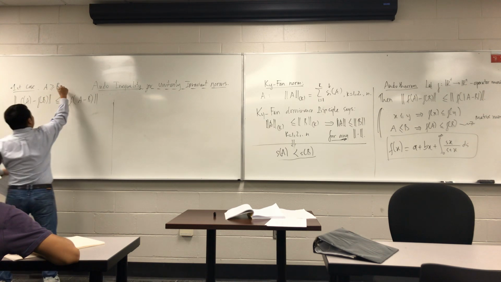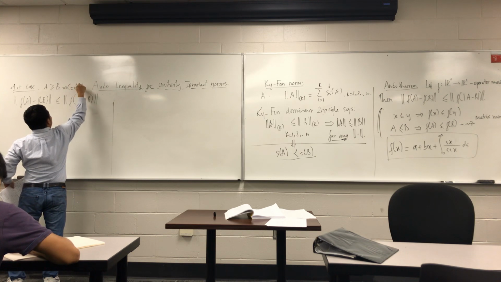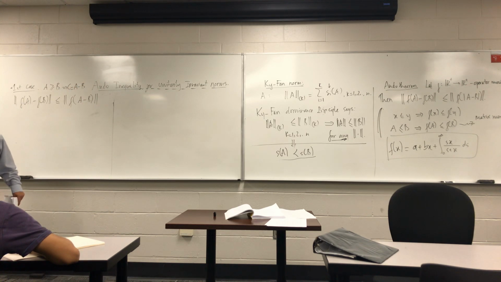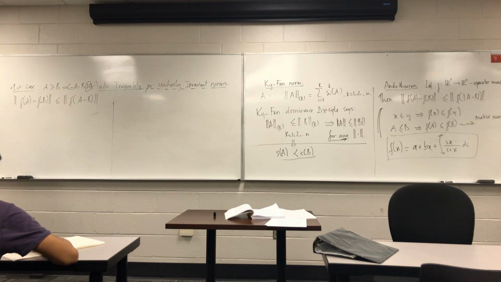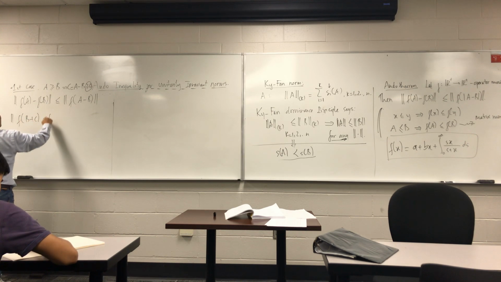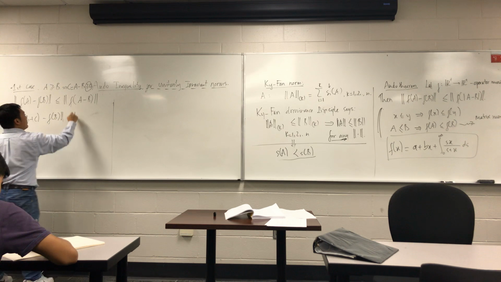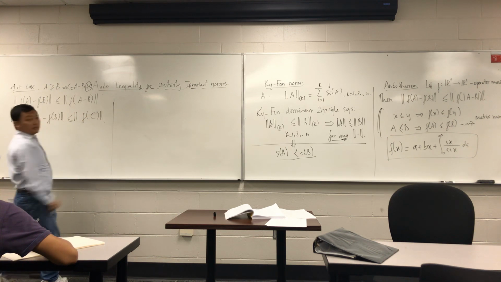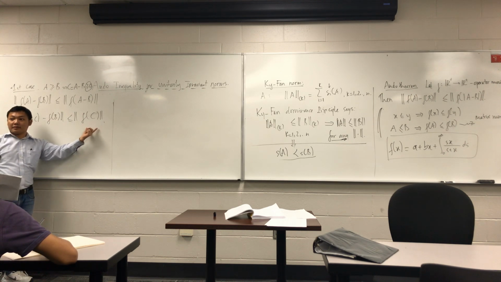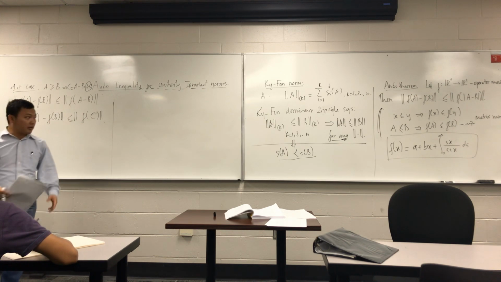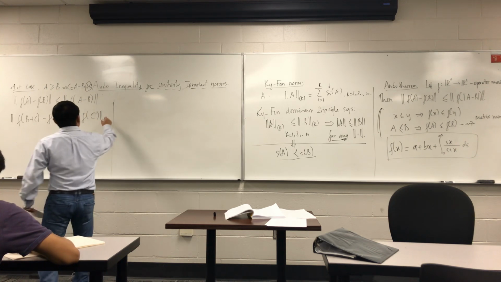Since A is greater than or equal to B, I can put C equal to A minus B, and C is positive semi-definite. So instead of this, I can write f(B plus C) minus f(B) is less than or equal to f(C). You see, you have a bigger one, you subtract this, and then you get this. All right, that is the first one.